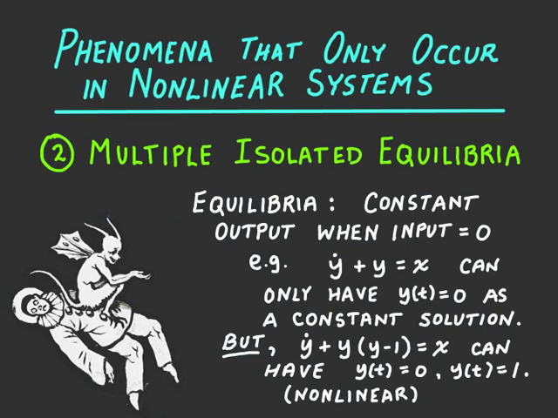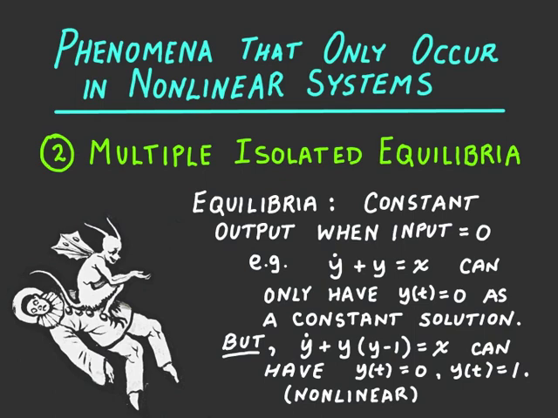So for example, consider the linear system y dot plus y equals x. If we set x equal to 0, there's only one equilibrium solution. That would be y equals 0. No other constant value of y will satisfy the equation y dot plus y equals 0.